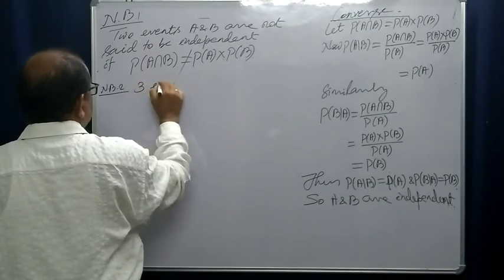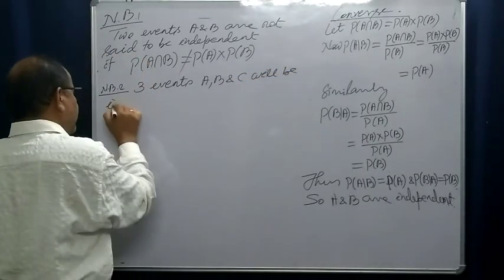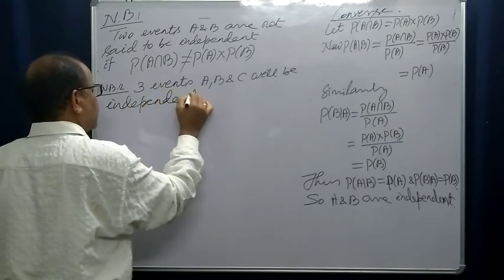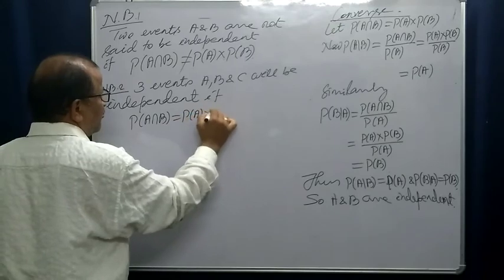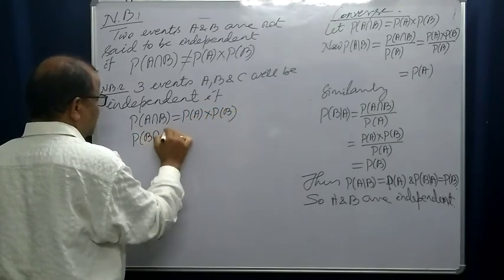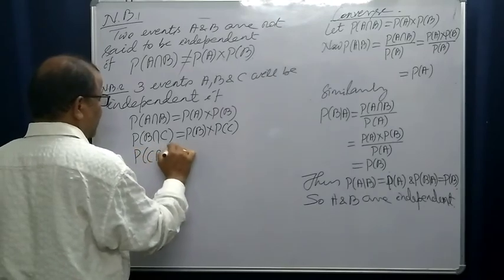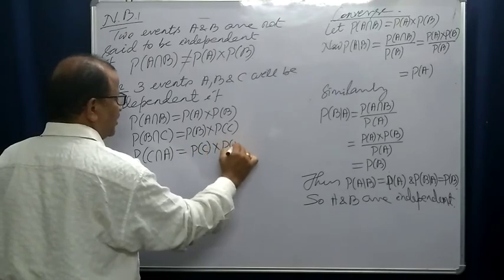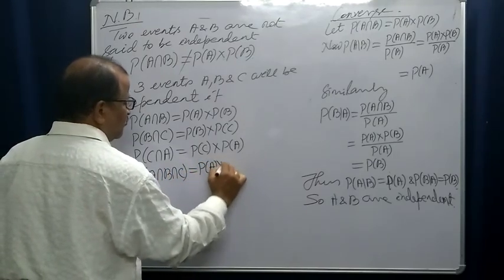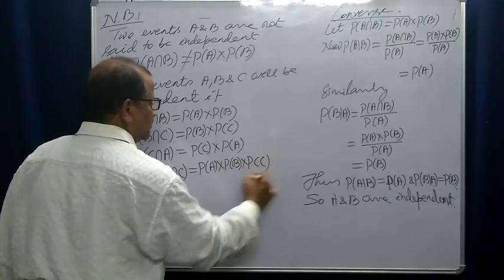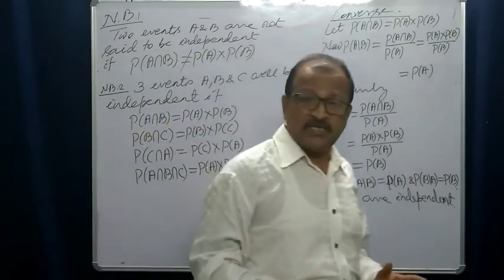Three events A, B and C will be independent if probability of A intersection B is equal to probability of A into probability of B; probability of B intersection C is equal to probability of B into probability of C; probability of C intersection A is equal to probability of C into probability of A; and probability of A intersection B intersection C is equal to probability of A into probability of B into probability of C. Yes, you can take this as the definition of independence of three events A, B, C.